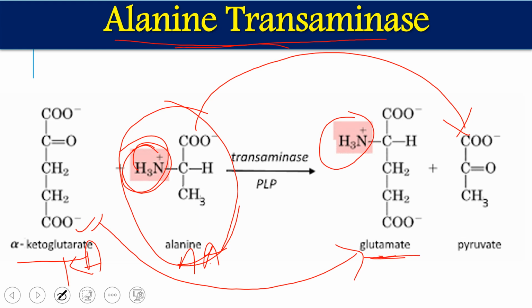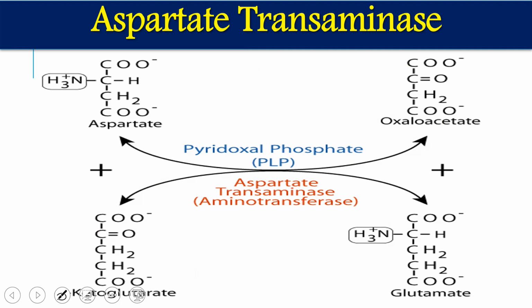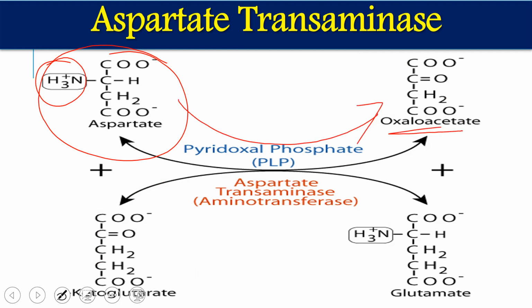Similarly, in the case of aspartate transaminase, the reaction occurs with aspartate, our amino acid. The amino group is released from aspartate, and it is converted into a keto acid, oxaloacetate, the corresponding keto acid of aspartate. That amino group will be taken by alpha ketoglutarate and ultimately converted into glutamate. So again, here also glutamate is the ultimate amino group acceptor. In both cases, PLP is the cofactor, which helps in the amino group transfer from amino acid to keto acid.